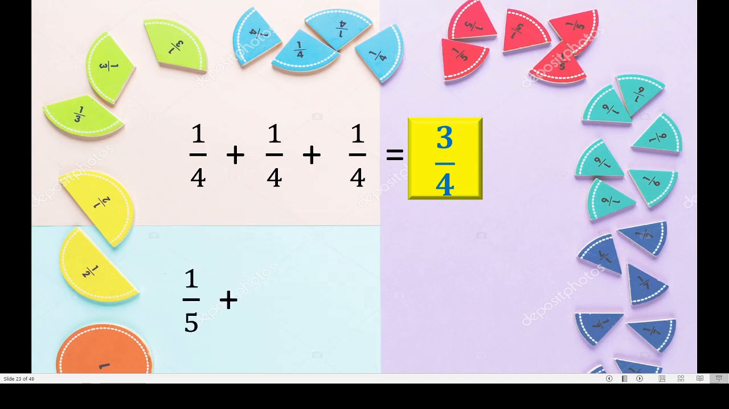1 upon 5 plus 1 upon 5 plus 2 upon 5. How much? Come on, tell me now. 1 plus 1 plus 2, that is 4 upon 5. Very good. Nice. I hope you understood about the meaning, reading and writing of the fractions. Isn't it?